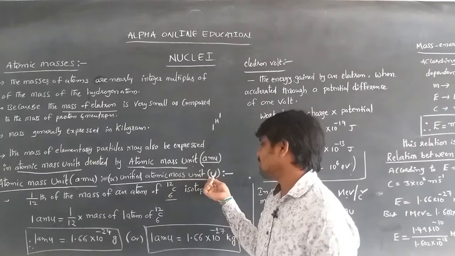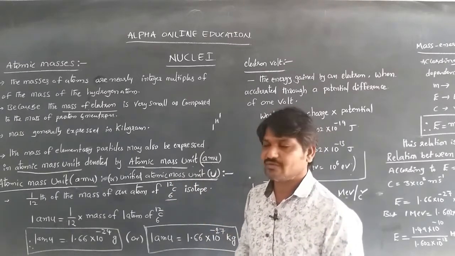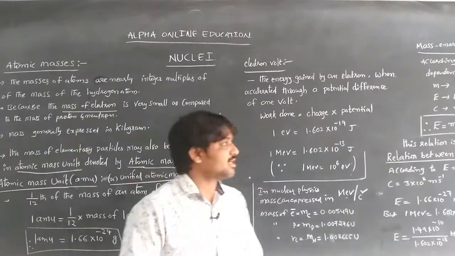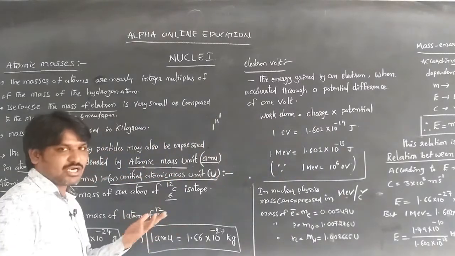That is simply denoted with a U. So this is about the atomic mass unit. Next we are going to discuss the electron volt.